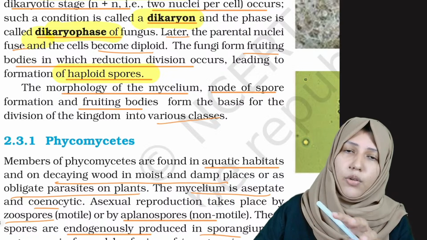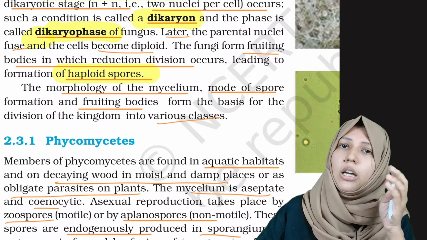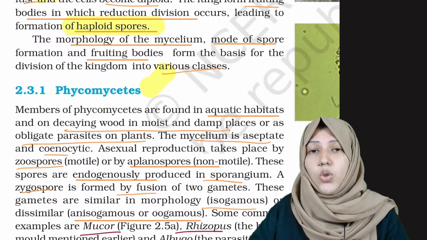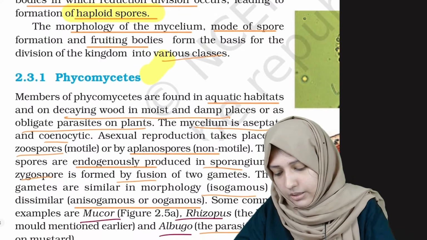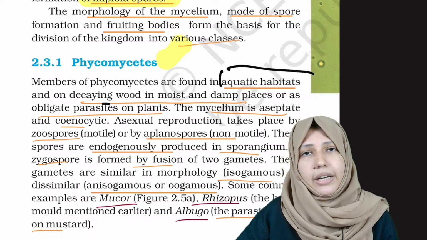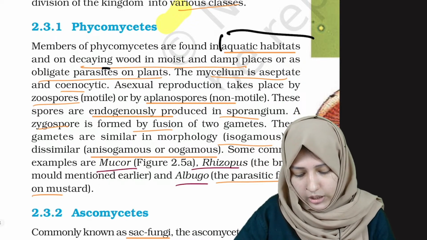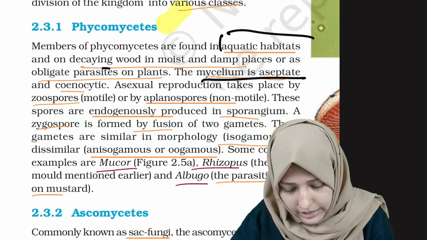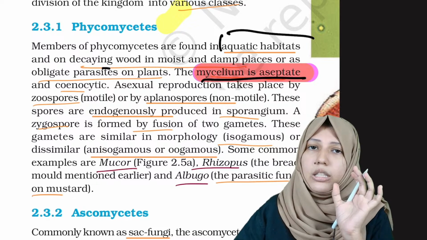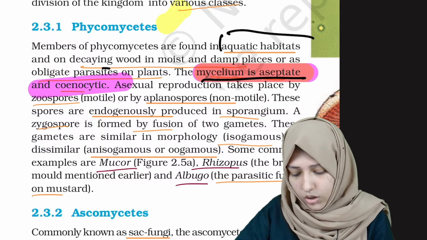Now, on the basis of the morphology of the hyphae, the type of spore and the type of reproduction, fungi are again divided into 4 groups. The first group is phycomycetes. Phycomycetes are found in aquatic habitats, also in decaying wood, moist and damp places. They can also be parasites on plants. The mycelium is aseptate. This is important. Aseptate means it is cenocytic, a continuous multinucleated structure.